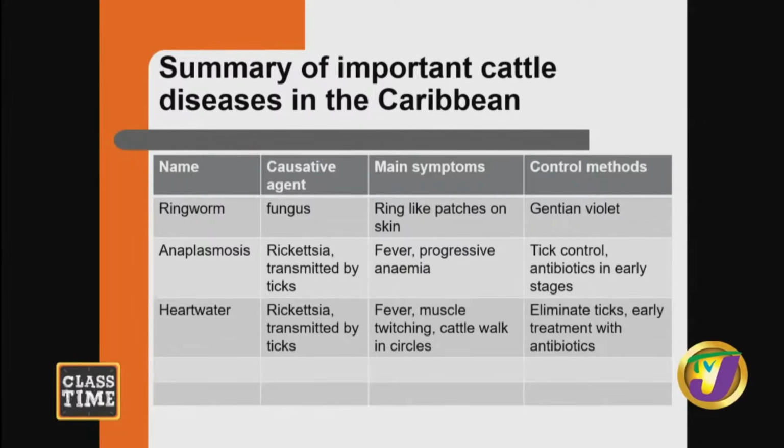Next disease, which is very important, especially for cattle, is anaplasmosis, caused by rickettsia, and it is transmitted by ticks. What are the symptoms? Fever and progressive anemia. And for control methods, you want to use tick control and antibiotics in the early stage.